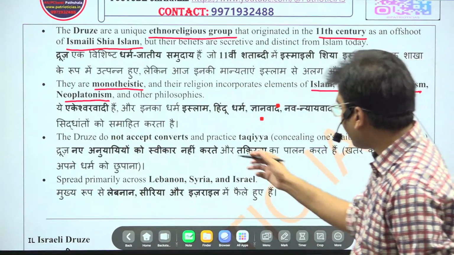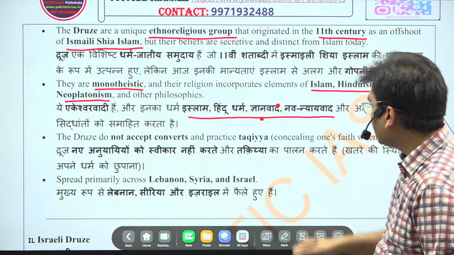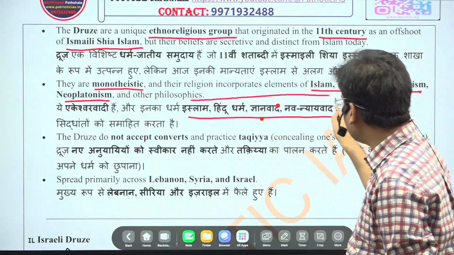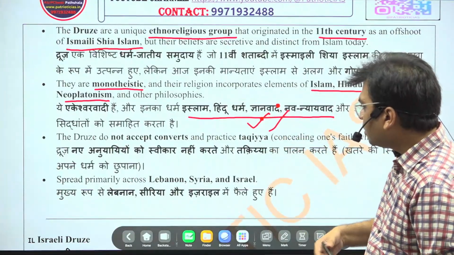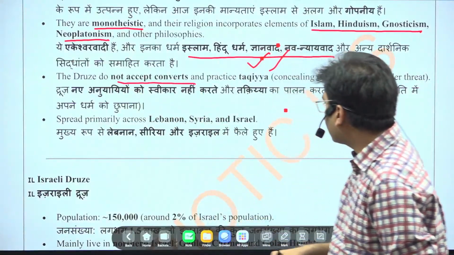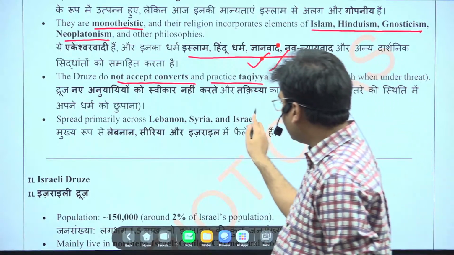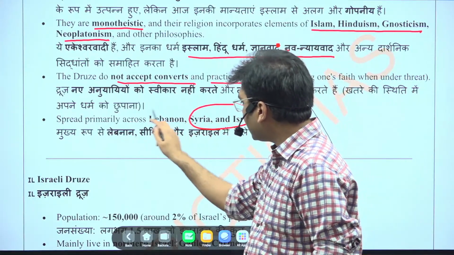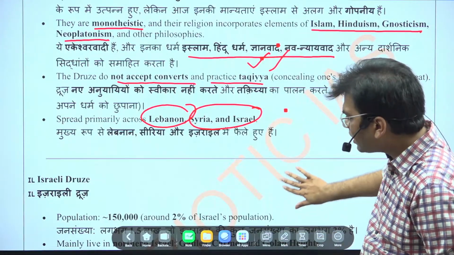So here you will find that they are influenced by Islam and Hindu philosophy. Druze do not accept converts and practice taqiyya. So these are the things you should remember. Mainly they are associated with Syria and Israel. Some of their population is also in Lebanon, but mostly it is in Israel.